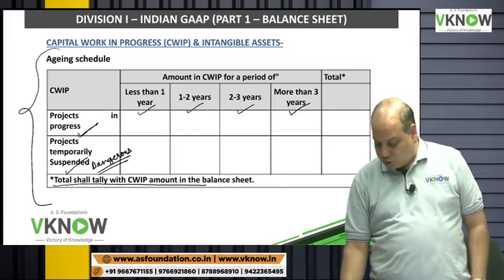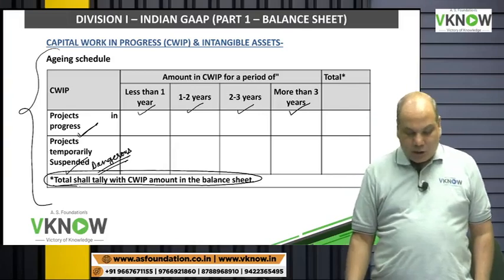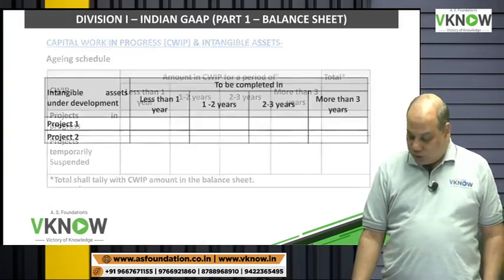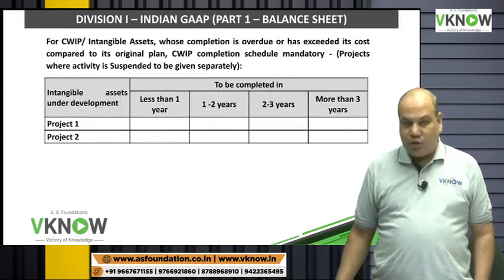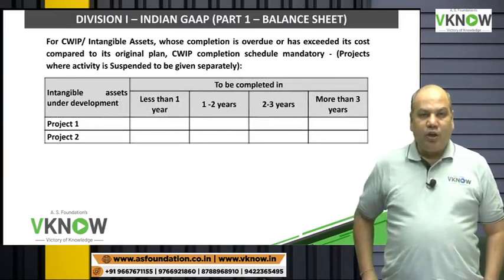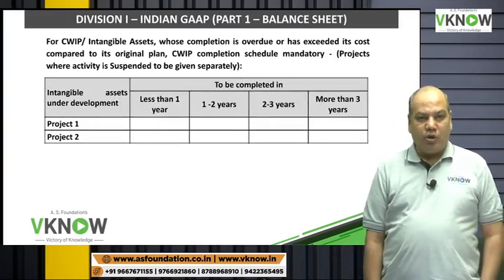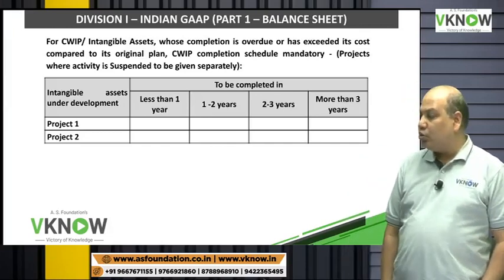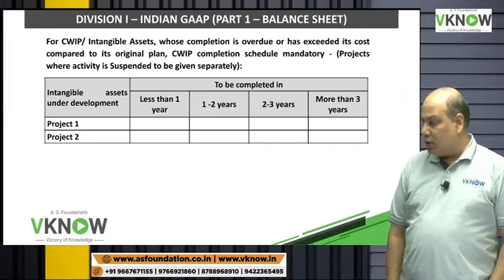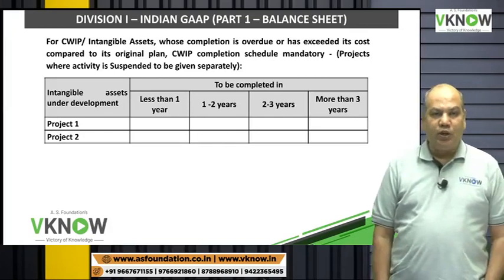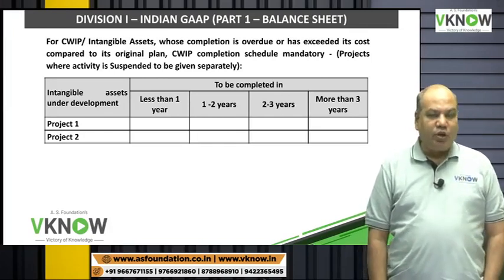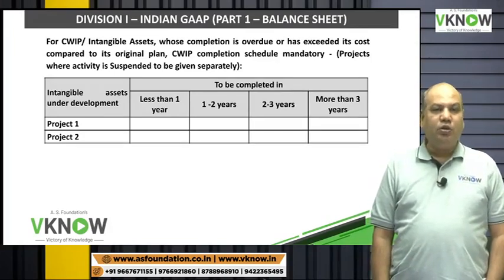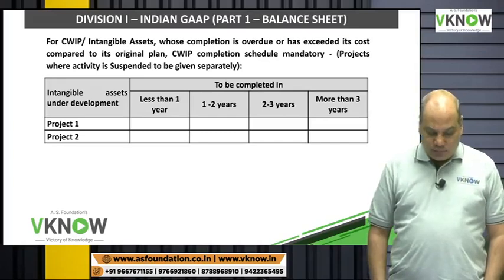And then it should tally with the capital WIP shown in the balance sheet. The idea is to understand where are your funds blocked, how much funds is blocked, what management is doing to complete such project. This will really improve the disclosure requirement and the shareholders can take more informed decision.